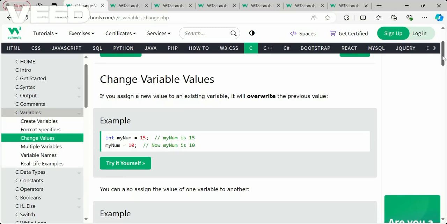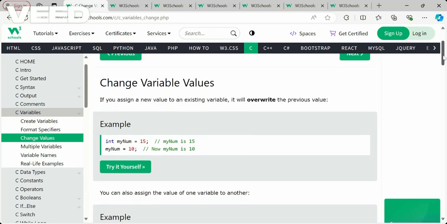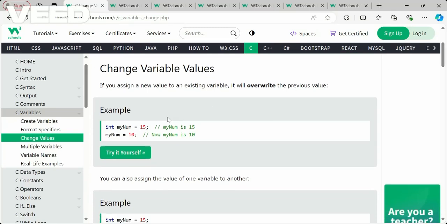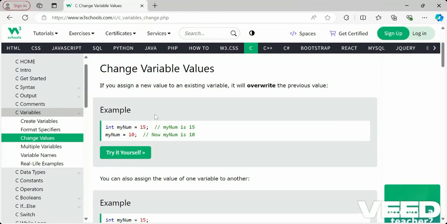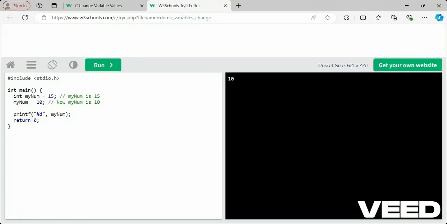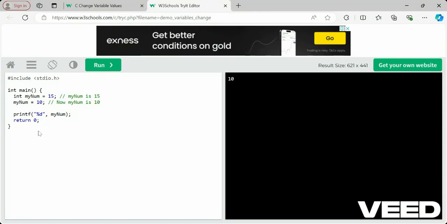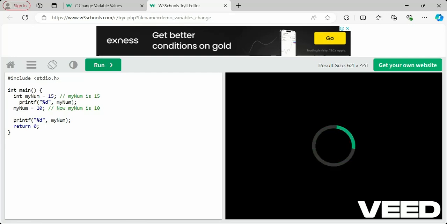Like creating a variable, you can assign one value and it can be overridden in the next line itself. Here I'm creating a new variable my number as 15, and then changing the number to 10 itself. That is possible, and it will override the previous value. Let's see this example so that you can understand. Here my number is 15, then we assign 10, then we print it and get the value 10. If I print the same my number value before assigning the value 10, then you will get 15.